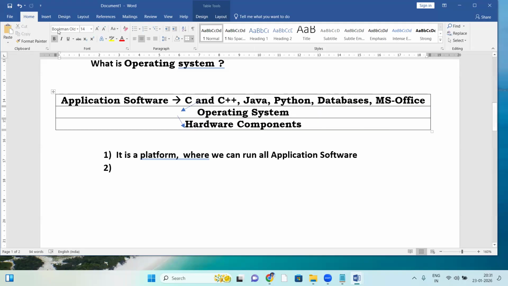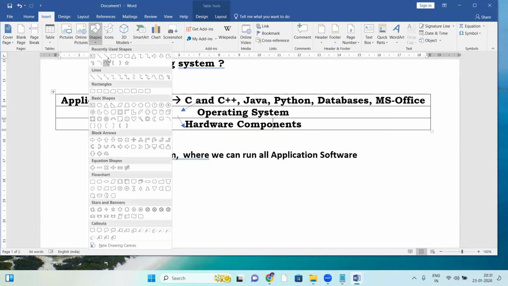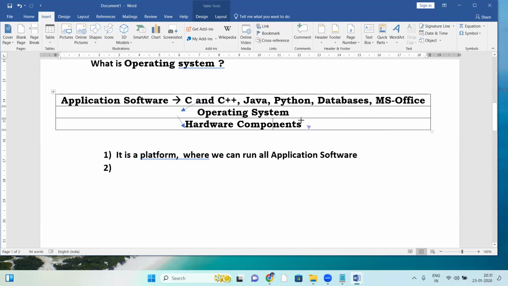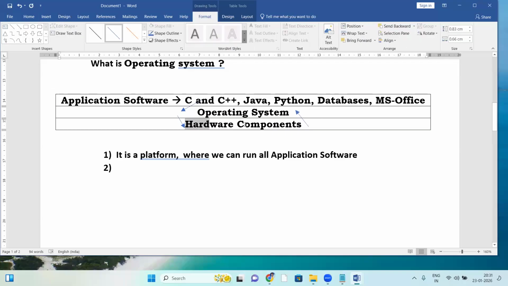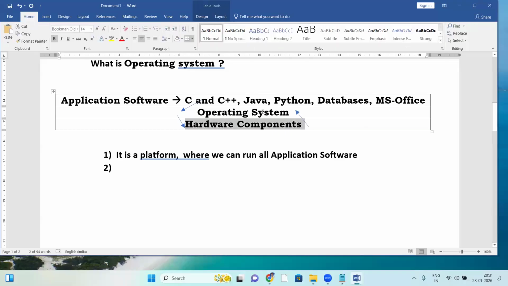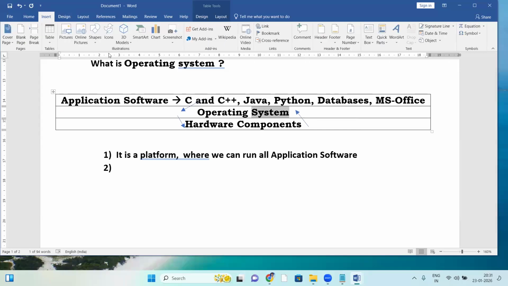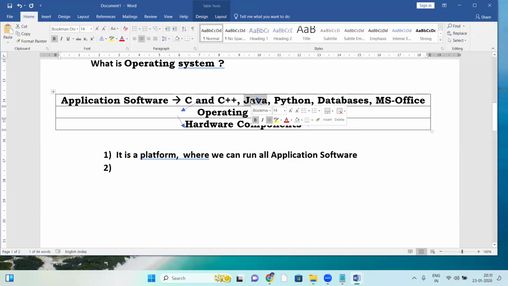Suppose you are reading input data from the keyboard. First of all, the input goes to the OS. Your input goes from the keyboard, a hardware component, to the OS, and from the OS it is simply transferred to these programs. So when reading data in a Java program, the keyboard data first goes to the OS, and from the OS to the Java program. That's it. So between application software and hardware, there is an OS.